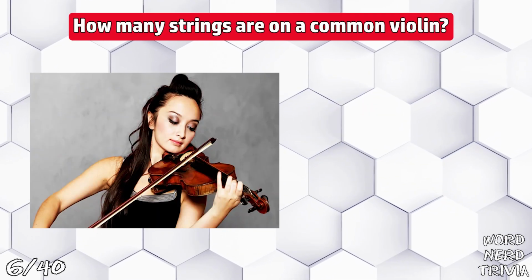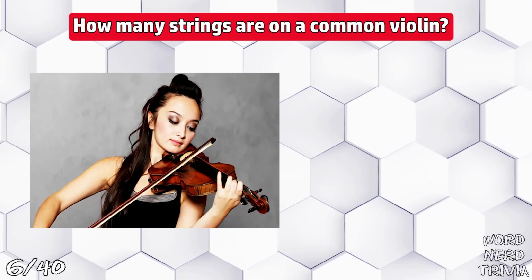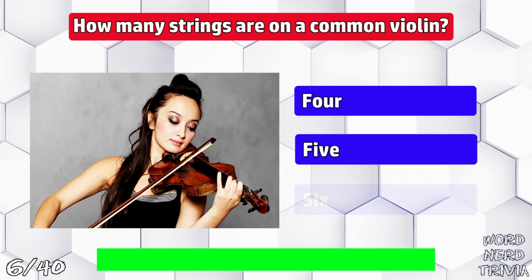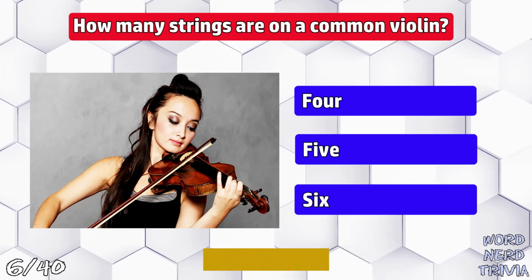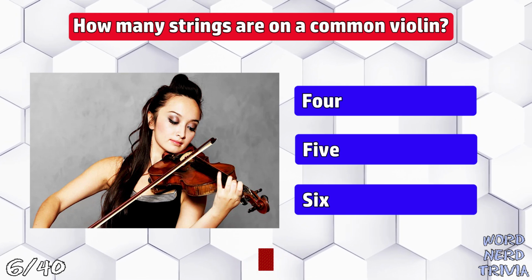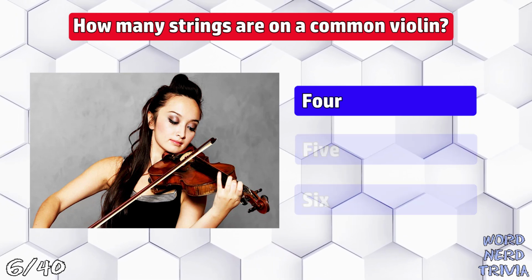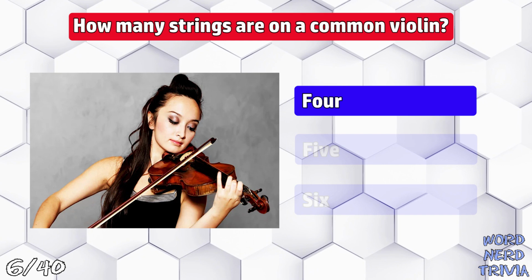How many strings are there on a common violin? 4, 5, or 6? There are 4 strings on a common violin, but they can go as high as 8.